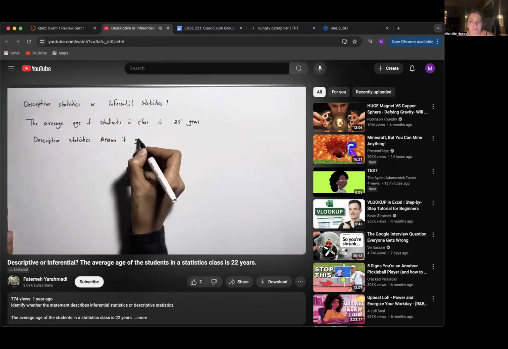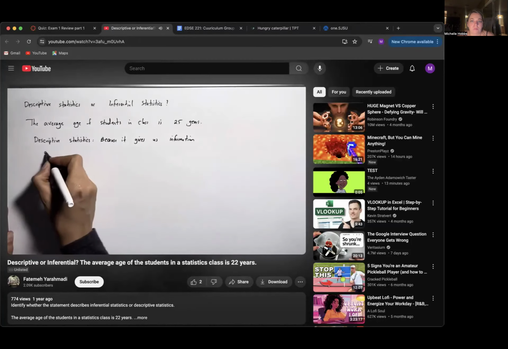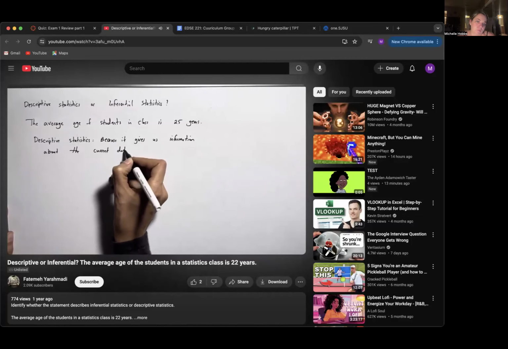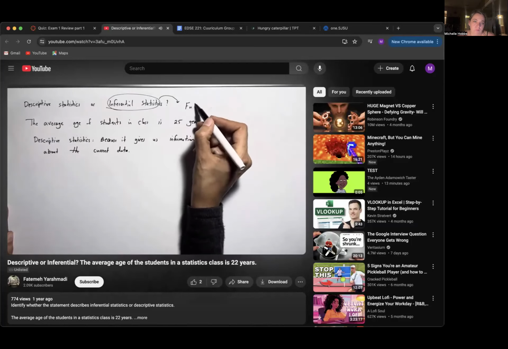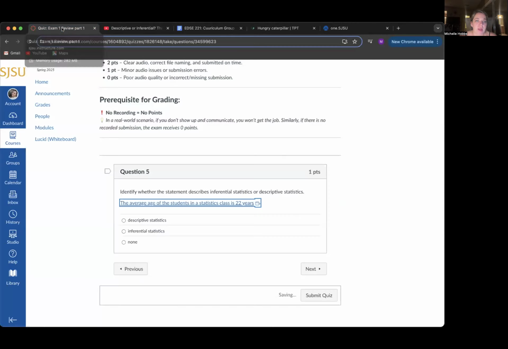Because it gives us information about the current data. If it's about future data, it means that you have inferential statistics. So it is a descriptive statistic because it gives information about current data, keyword current data. So the average age of students in class is 25 years. So descriptive again, because it's about the current.